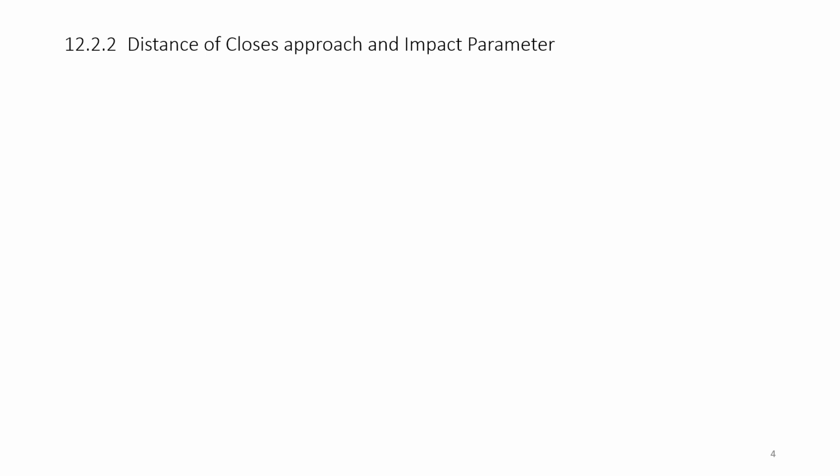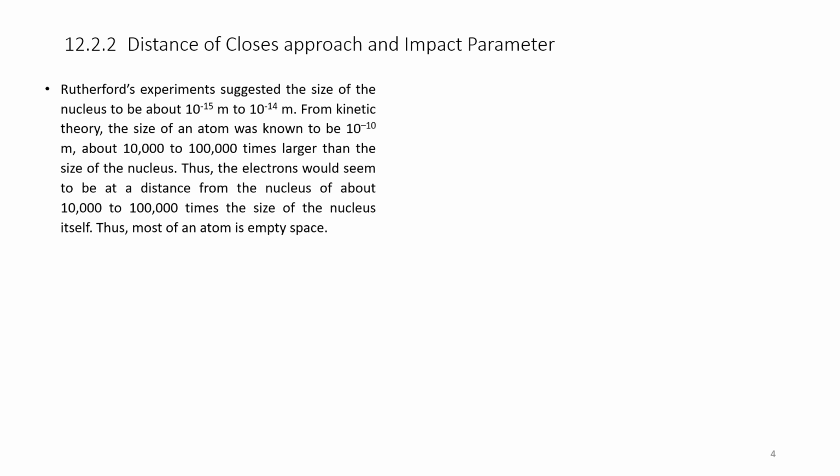Then let us find out the distance of close approach and impact parameter. Rutherford's experiment suggested the size of the nucleus to be about 10 to the power of minus 15 meter to 10 to the power of minus 14 meters. From kinetic theory, the size of an atom was known to be 10 to the power of minus 10 meters, about 10,000 to 100,000 times larger than the size of the nucleus.